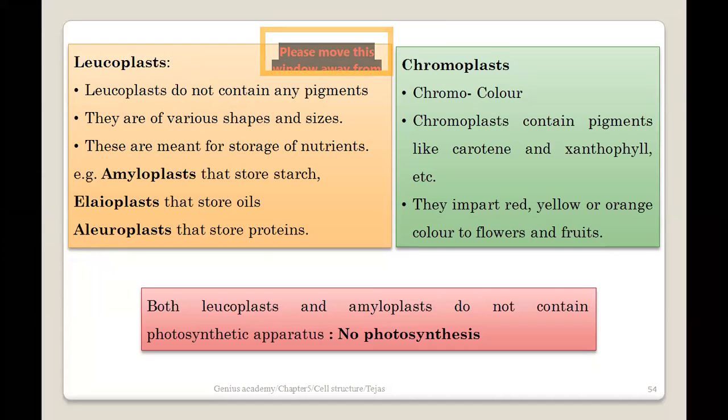Okay, so the bottom line over here is that chromoplast stores the pigment which imparts the color to the flowers and the fruits of the typical plant. But the one important concept over here is that none of this typical chromoplast or leucoplast contains a photosynthetic apparatus. As I mentioned, there is no photosynthetic apparatus. What is photosynthetic apparatus? The typical assembly which is involved in the process of photosynthesis.